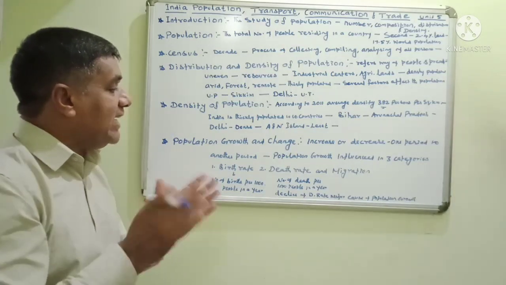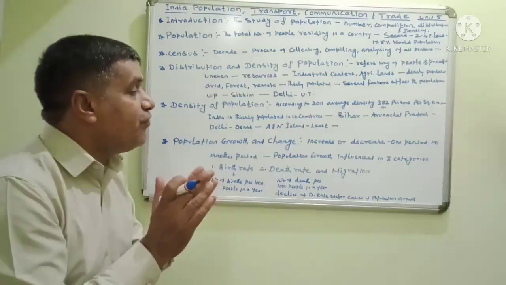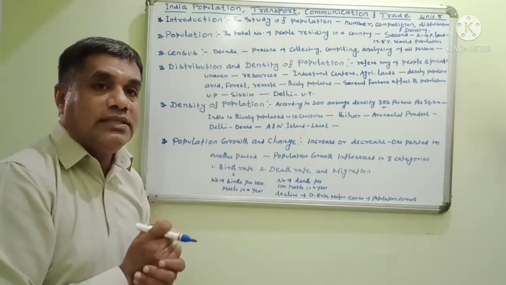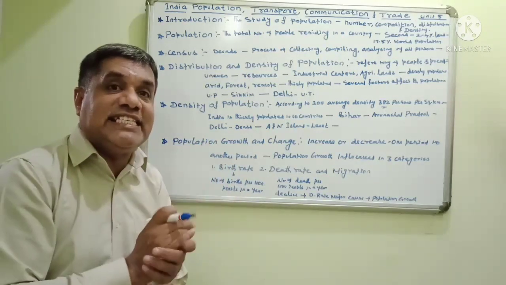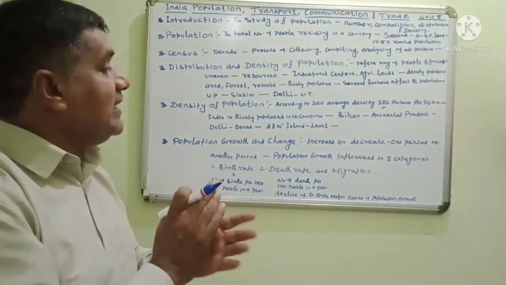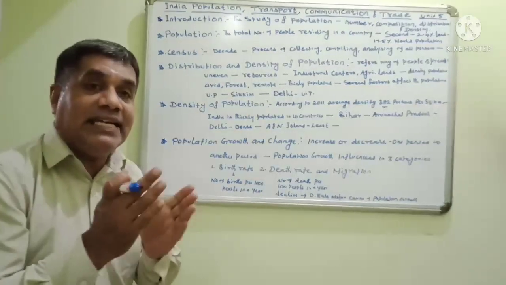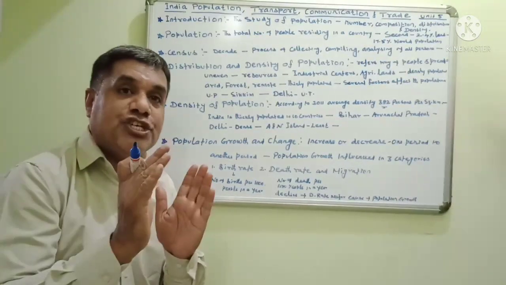Okay, now finally, the decline of the death rate is a major cause of population growth. Nowadays, because of more and more medicinal facilities, the death rate has declined and population growth has increased. Okay, then see you tomorrow, students.